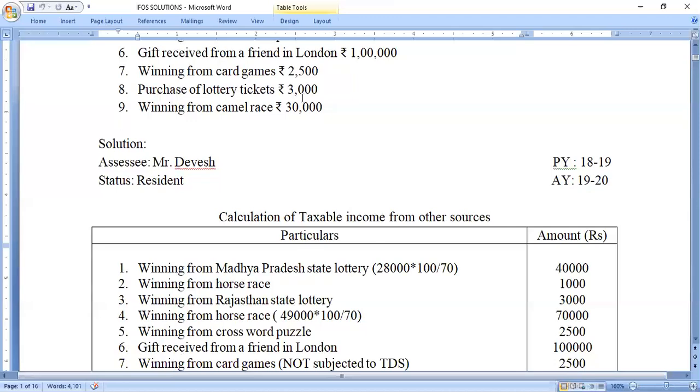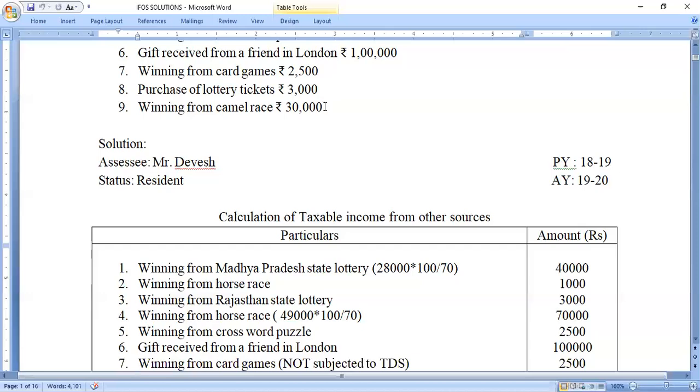It's an expenditure which has been made by the assessee. So, as per the Income Tax Act, for casual income, no deduction or exemption can be claimed, either the purchase of a lottery ticket or any commission paid to agents. The only exemption that can be claimed is the maintenance of horses, from the winnings from horse races. Other than that, no exemptions will be claimed from casual income. So the purchase of a lottery ticket is not an allowable expenditure, so we are going to ignore it.